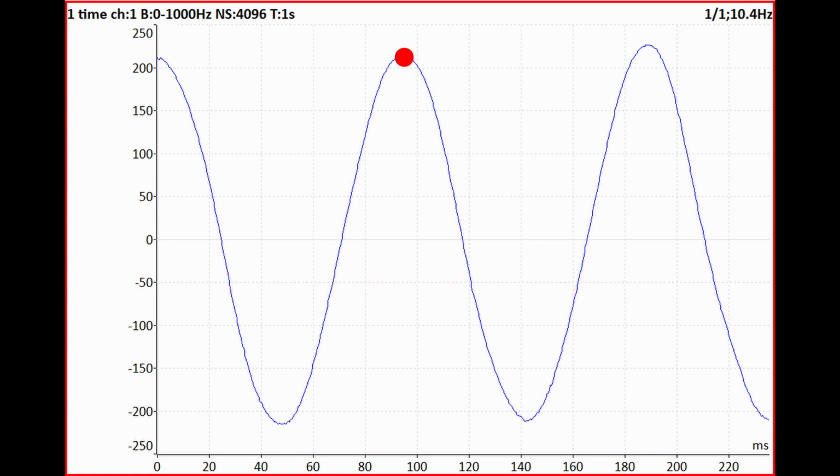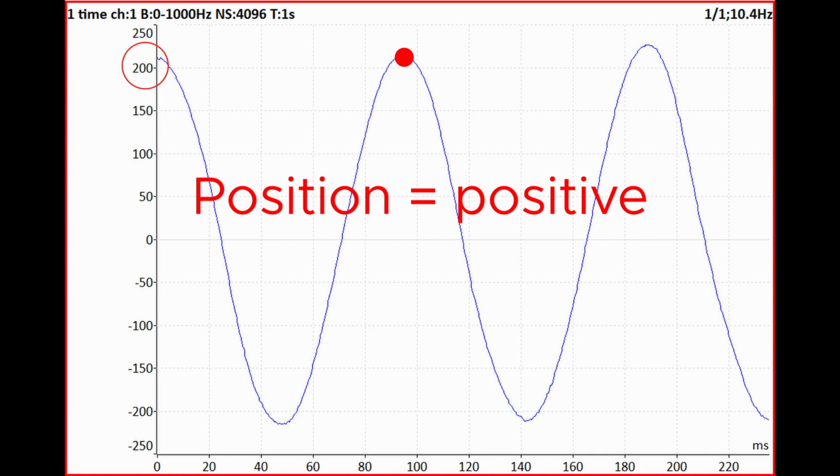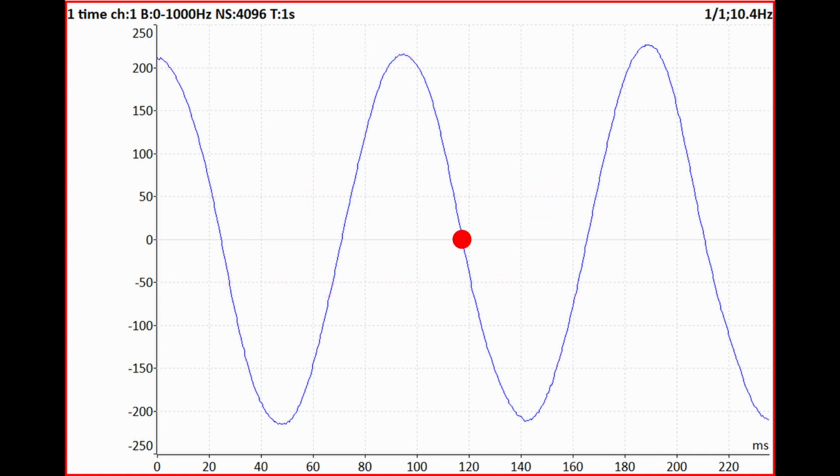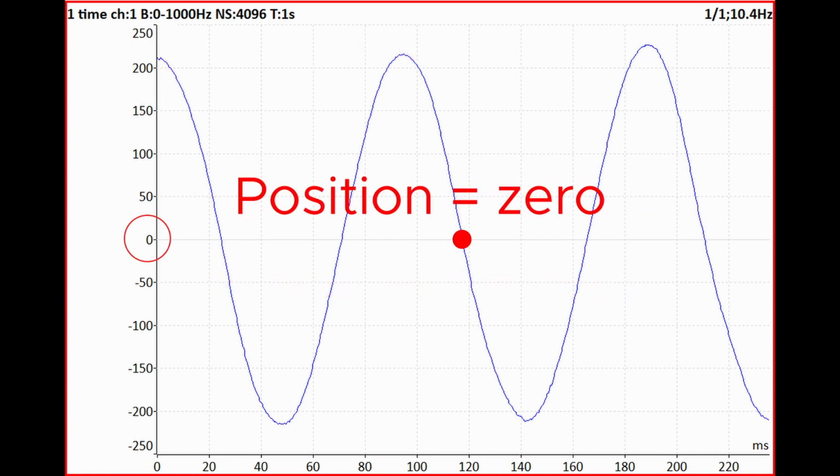The position is positive because the value in the graph is greater than 0. The movement is stopped. It is 0 movement. It is the moment when the upward movement changes to downward. The derivative is 0. It is again the 0, or the middle or resting position.